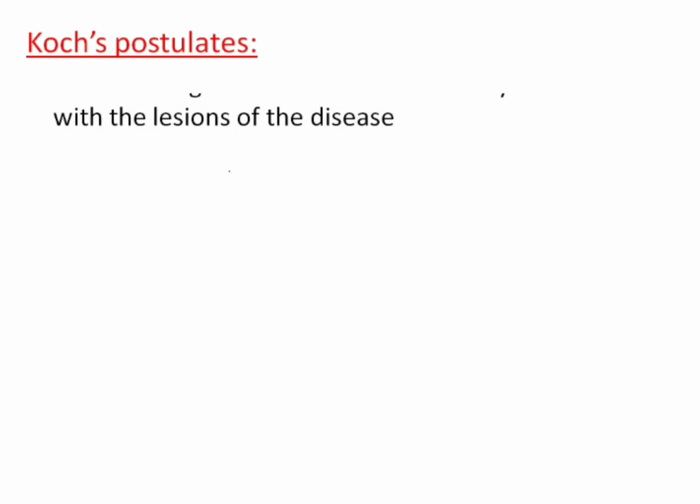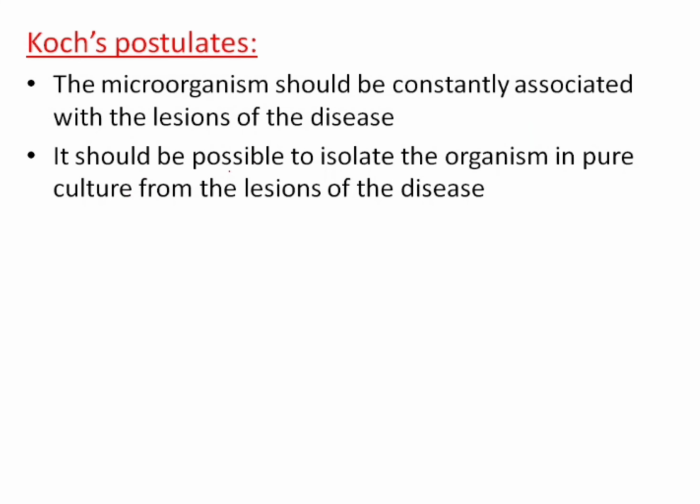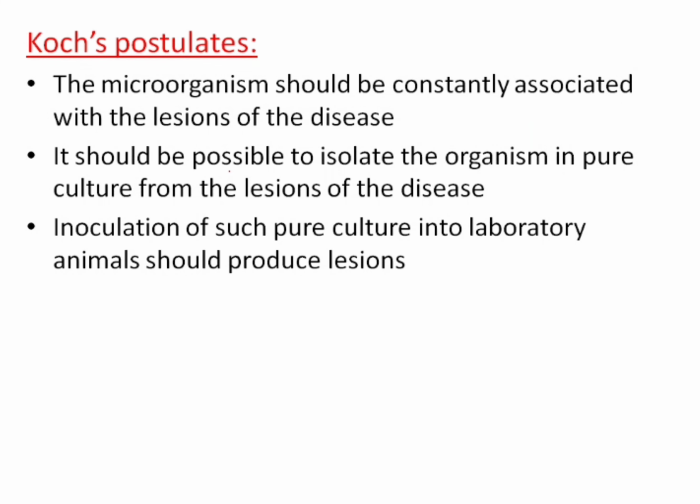First of all, it states that the microorganism should be constantly associated with the lesions of the disease. Second, it should be possible to isolate the organism in pure culture from the lesions of the disease. The third postulate is inoculation of such pure culture into laboratory animals should produce lesions.